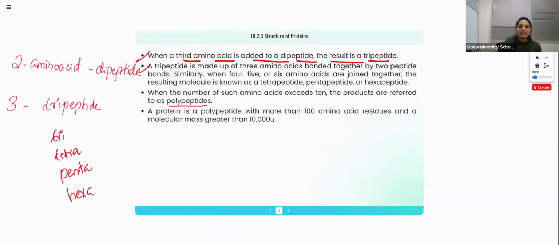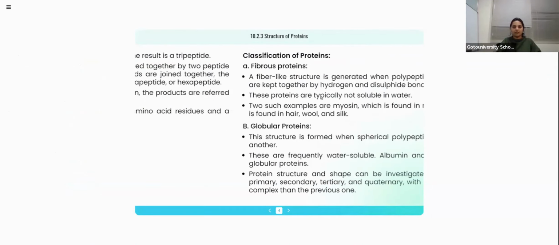A protein is a polypeptide with more than 100 amino acid residues and a molecular mass greater than 10,000 units. Means they contain a large number of monomers. So the molecular mass will also increase when the number of individual units increases. Got it?